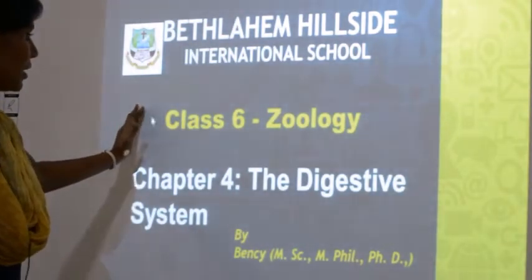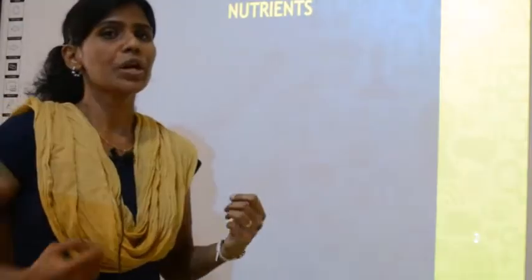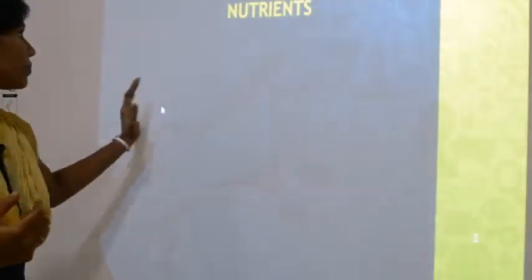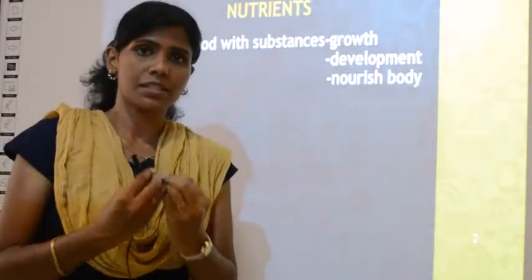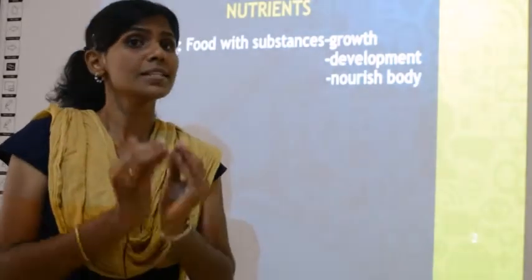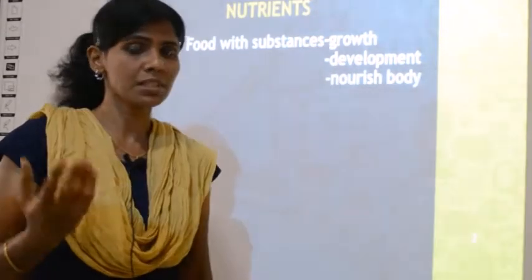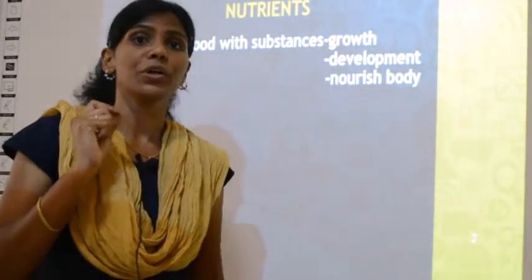Before learning about the digestive system, you should know certain terms, certain words. The first word is nutrients. What are nutrients? Nutrients are food with substances. When you eat food, that food should contain certain substances. What substances? The substances which will help in growth.